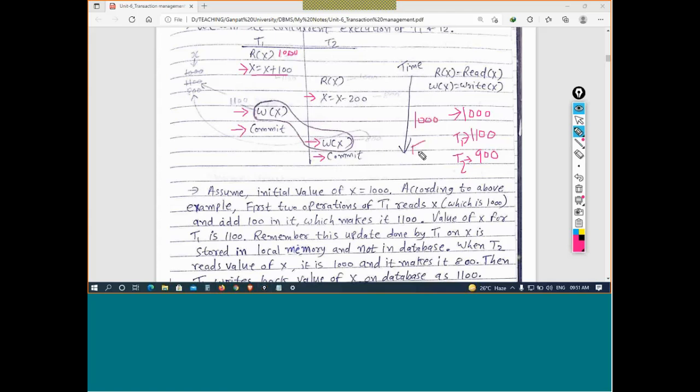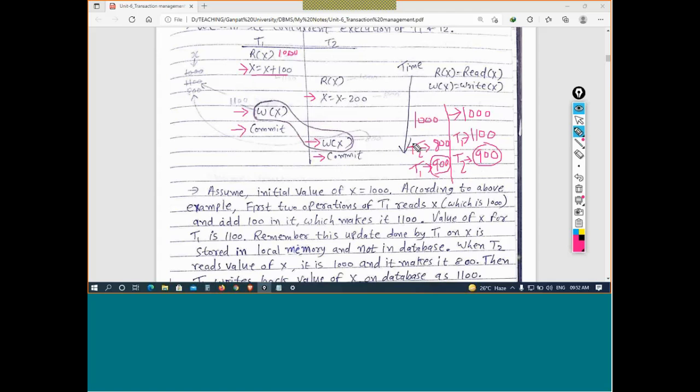In the reverse manner, serial execution only. Let me start T2 first. So the T2 transaction started first. It will make it 1000 minus 200, so that is 800. If T1 starts after T2, it will add 100, so it will make it 900. So anyhow, whether T1 starts first or T2 starts, the final answer is 900 for the value of X, meaning the balance of X. If we execute in the serial manner, either T1 first then T2 or T2 first then T1, whatever it may be.